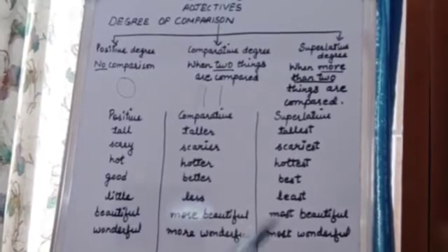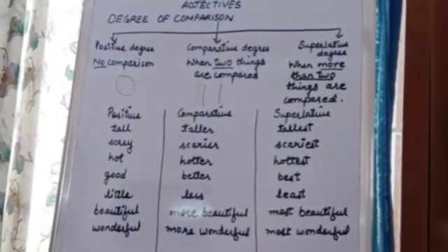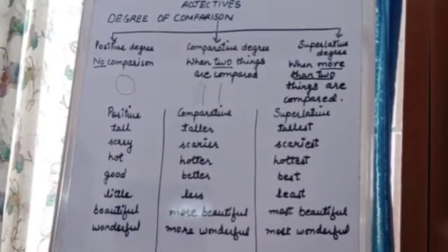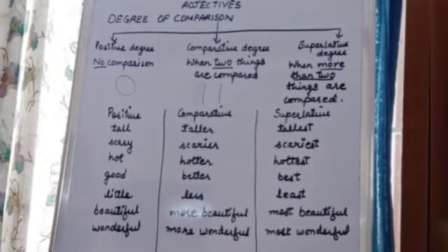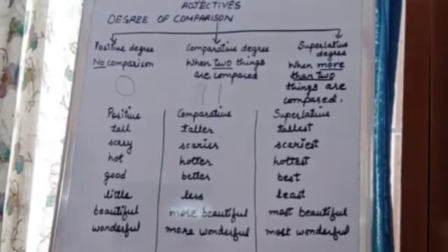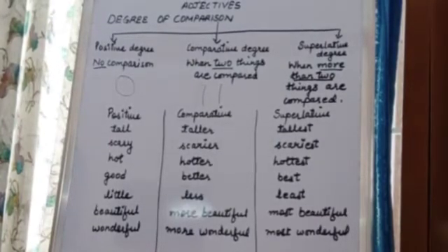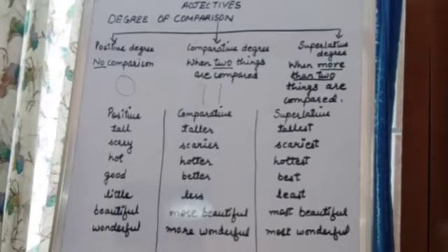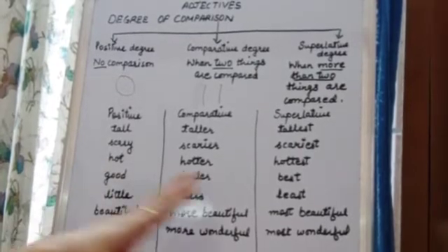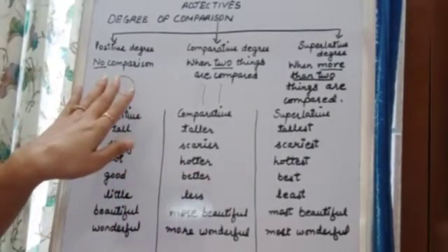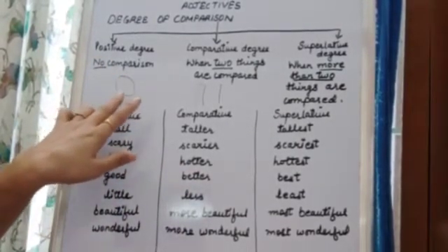And in superlative degree, what happens? In superlative degree we compare with more than two things, with more than two persons, with more than two places, or with more than two animals. So here you have understood now. In positive degree we compare no one.